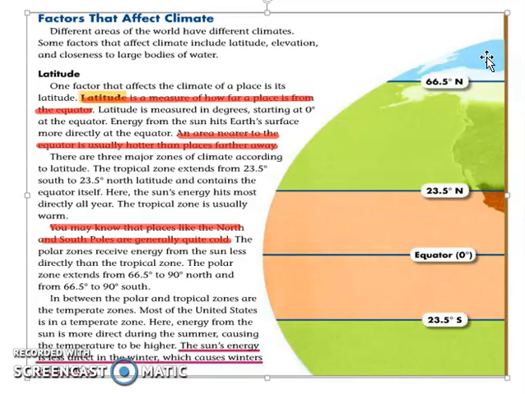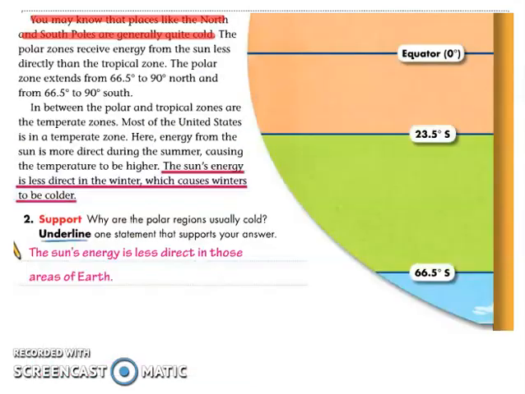So, the latitude, if you are near the equator, tells you what your climate is in your region. If you are near, your climate will be hot. If you are in between the South and North Pole and the equator, your area will be temperate. Temperate meaning mild. Okay? So if you're far away from the equator, your climate will be freezing cold or cold. Okay? So let's try to do this.